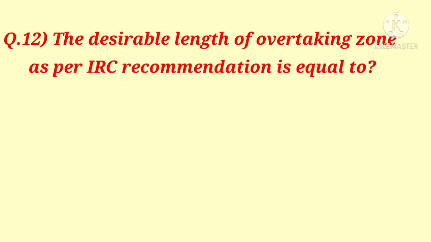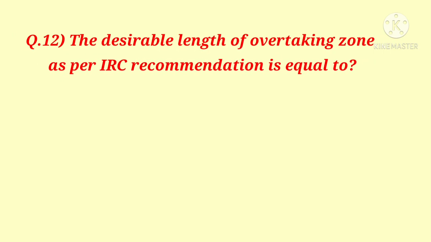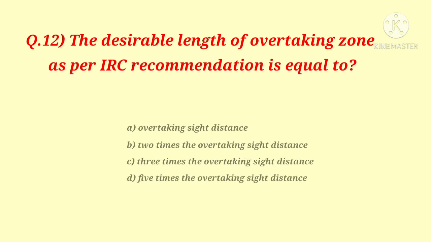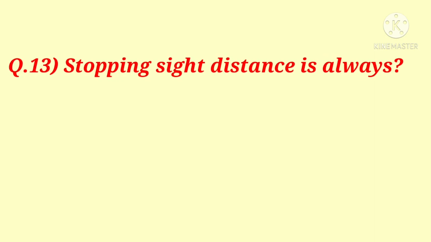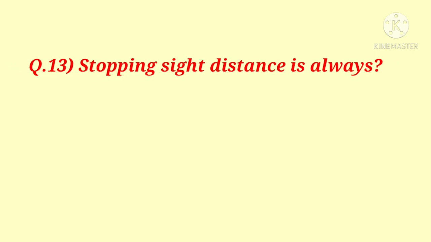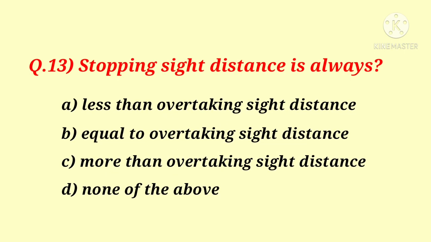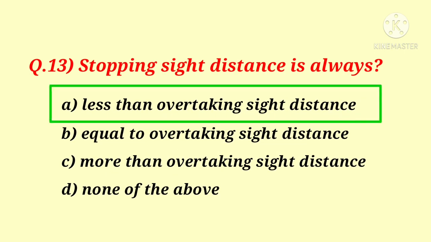Question number 12. The desirable length of overtaking zone as per IRC recommendations is equal to. Following are the options, and option D is the correct answer, 5 times the overtaking sight distance. Question number 13. Stopping sight distance is always. Following are the options, and option A is the correct answer. SSD is always less than the overtaking sight distance.